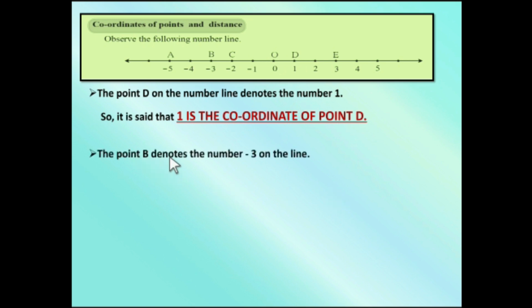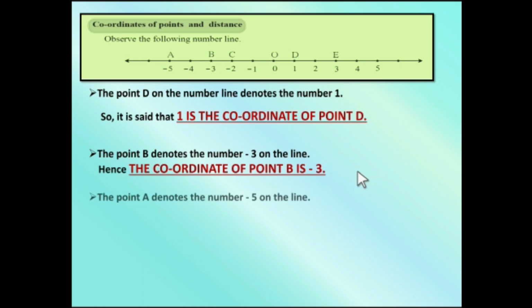Point B is denoted on the number line as minus 3. Let us see what he wants to say. B tells you minus 3. So, the coordinate of point B is minus 3.